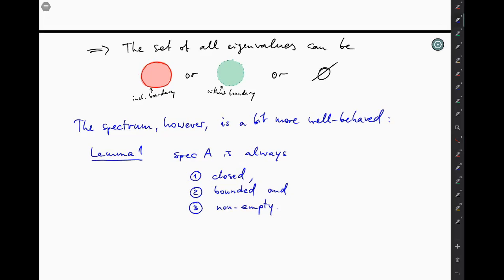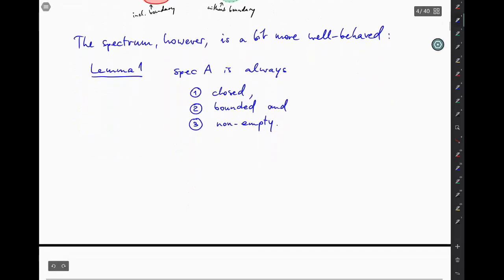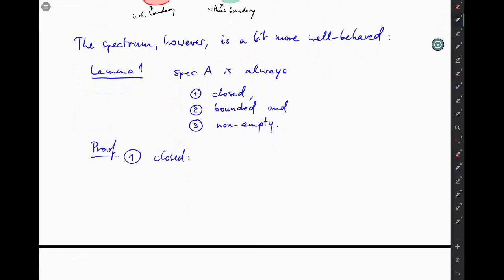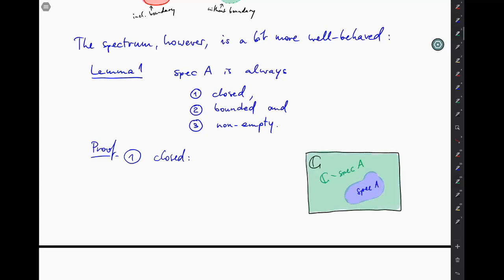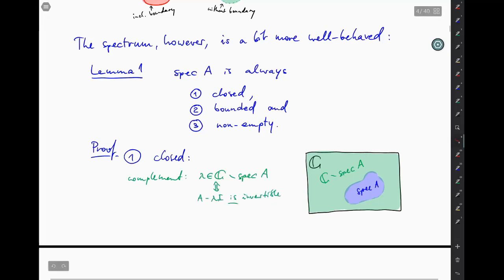so let's attempt a proof of this beautiful little lemma. Okay, claim 1. Why is the spectrum closed? To see that the spectrum is a closed set, one has to show that its complement, which is the set of all complex numbers that are not in the spectrum, is an open set. Okay, so what's the complement? Lambda is in the complement if and only if it's not in the spectrum, so A minus lambda I is invertible. So this is the statement for the green points here, maybe this lambda.